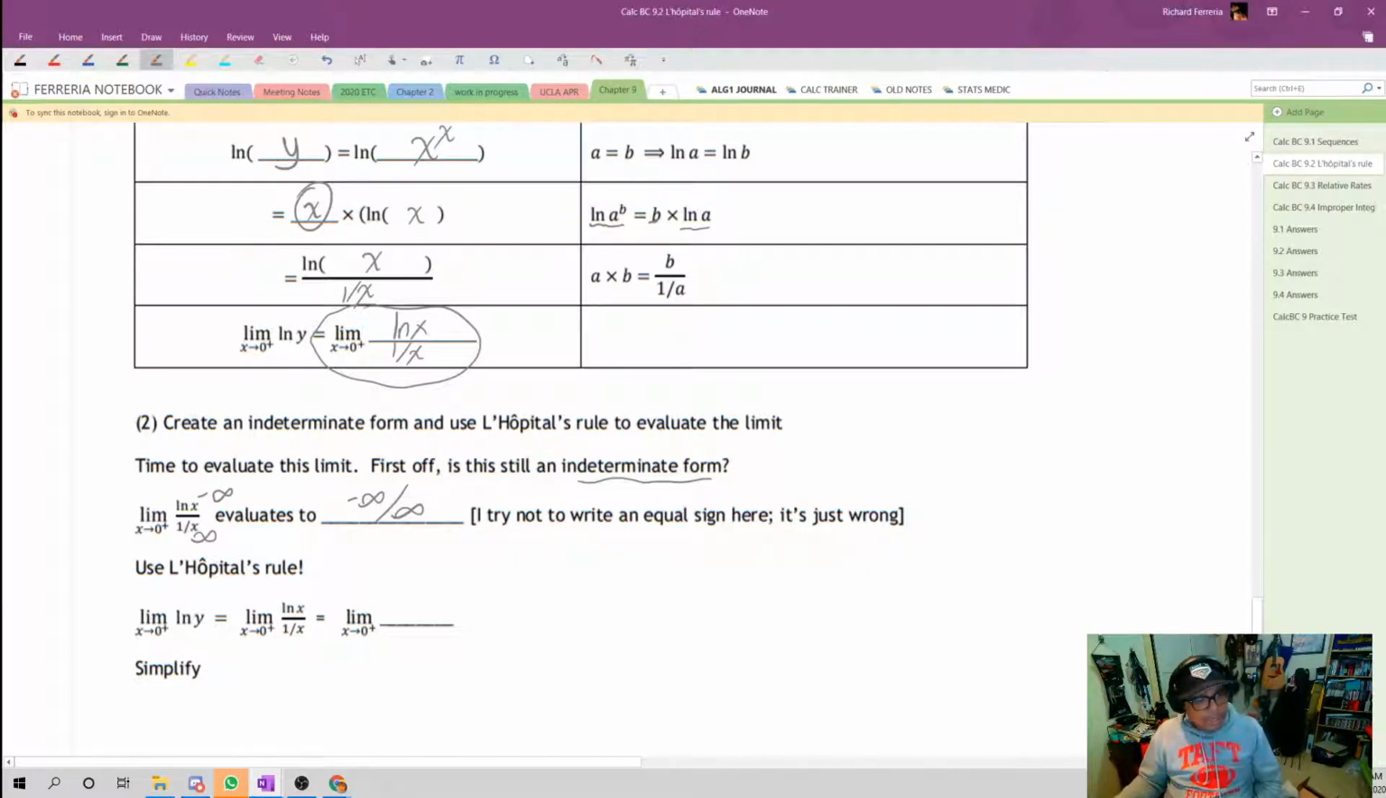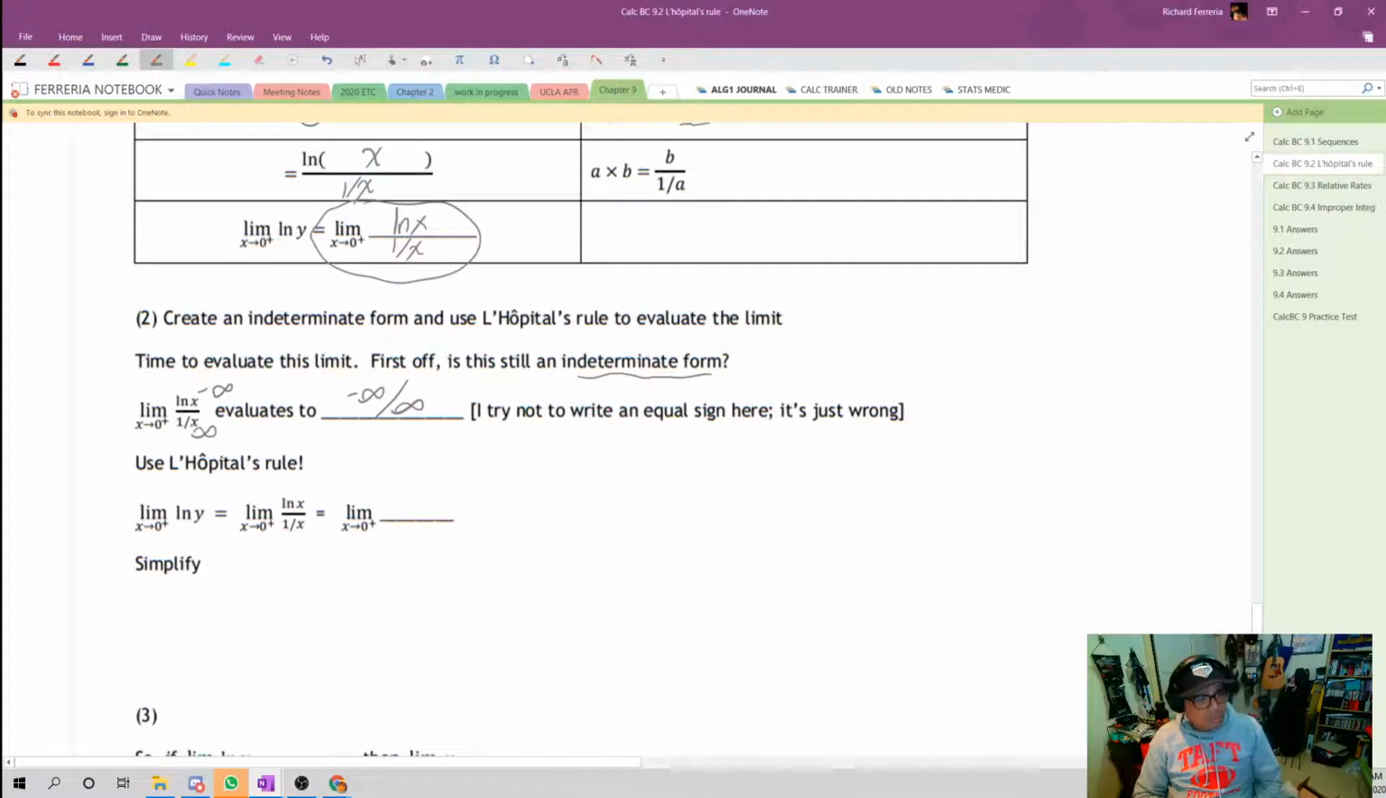So we're going to use L'Hopital's rule. The derivative of natural log x is 1 over x. And the derivative of 1 over x is negative 1 over x squared. After doing this for a while, you kind of get the derivative of 1 over x in your back pocket, and you can just bust it out whenever you need to.